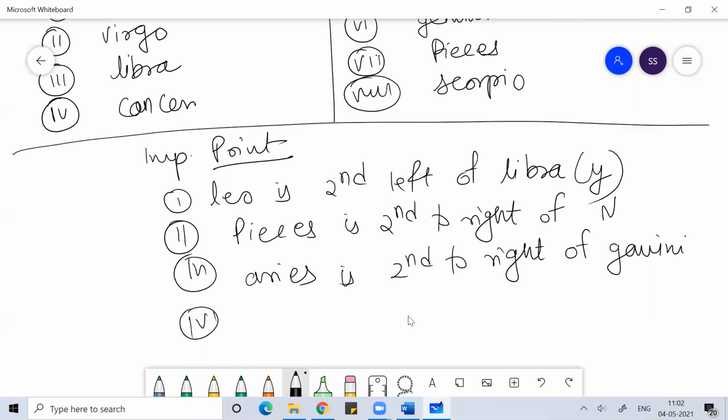Then Q and L are not sitting next to N. And N is neither Cancer nor Leo.